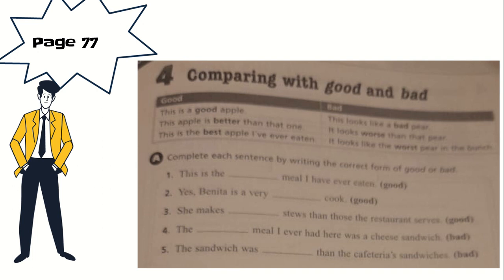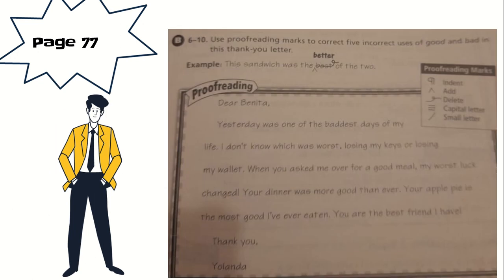You will complete number 4 and 5 by yourselves. The blank meal I ever had here was a cheese sandwich. The sandwich was blank than the cafeteria sandwiches. This is the activity on page 77 on the bottom. Use proofreading marks to correct 5 incorrect uses of good and bad in this thank you letter.